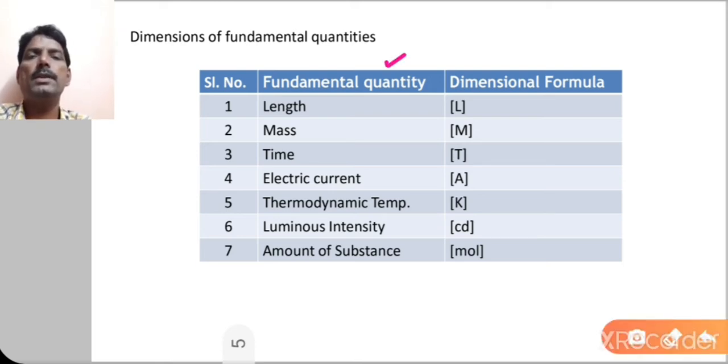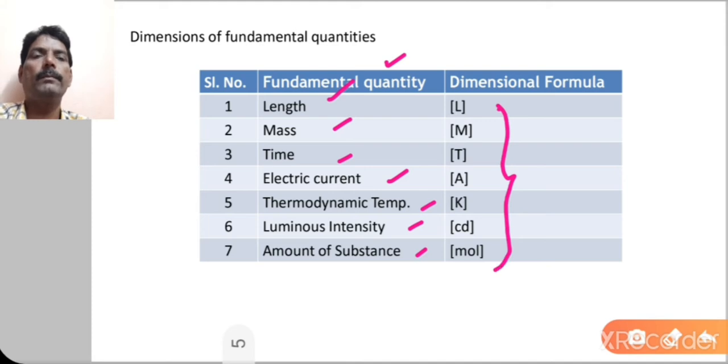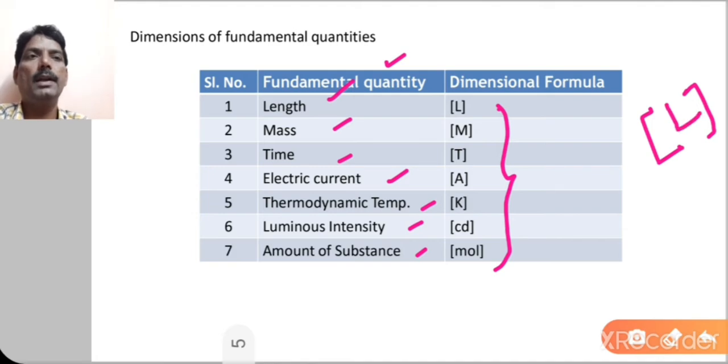There are seven fundamental quantities: length, mass, time, electric current, thermodynamic temperature, luminous intensity, and amount of substance, and these are their dimensional formulas. For example, length is written as L, and you have to use brackets while expressing the dimensional formula. Length, capital L; mass, capital M; time, capital T; electric current, capital A; thermodynamic temperature, capital K; luminous intensity, cd, that is candela; and amount of substance is mole.